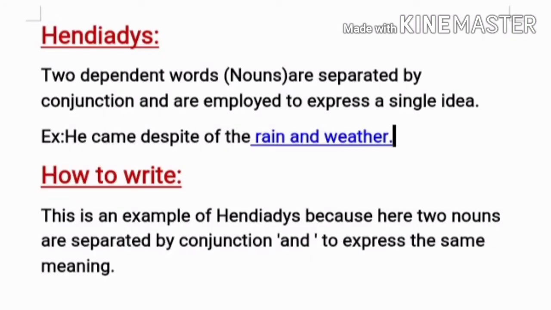Hendiadys. Two dependent words are separated by a conjunction and are employed to express a single idea. Look at the example. He came despite the rain and weather. Here two words, rain and weather, these are nouns, still they are used to express the same meaning and they are separated by the conjunction and. So how to write? This is an example of hendiadys because here two nouns are separated by the conjunction and to express the same meaning. One thing you should remember, two nouns will be joined with a conjunction to express a single idea.